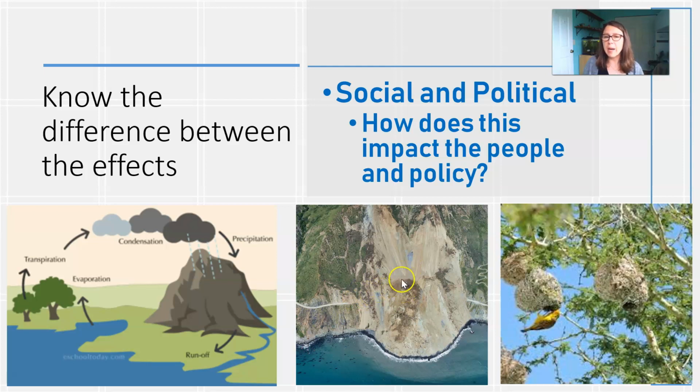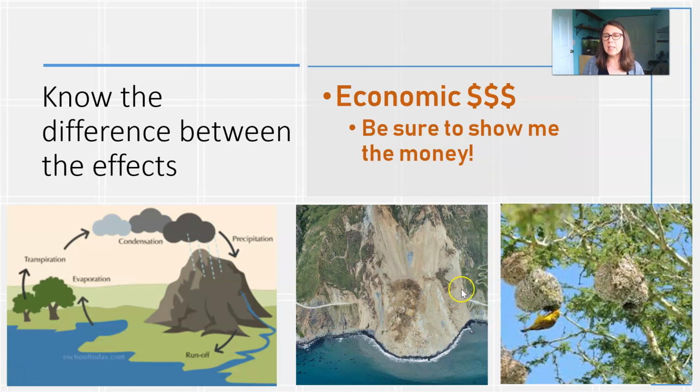The political impact might be that there are new regulations or policies on where we can build roads or where we can deforest so that we avoid scenarios such as this landslide. Finally, in a scenario such as this, there could be the economic impacts. And make sure when you're talking about economics that you go all the way to talking about the money.